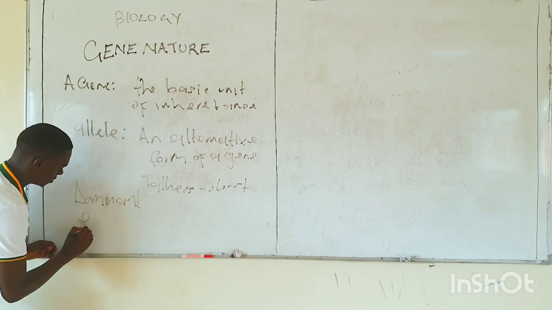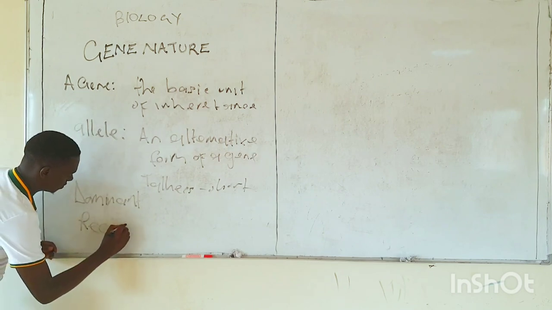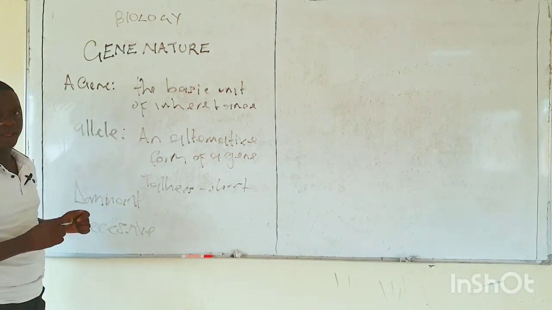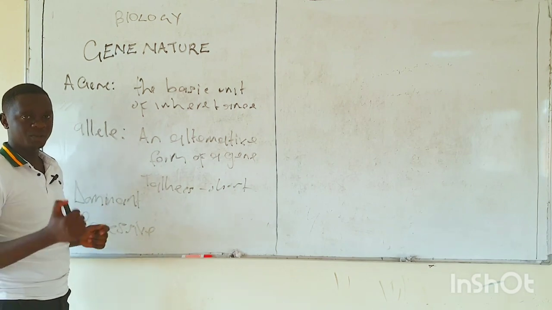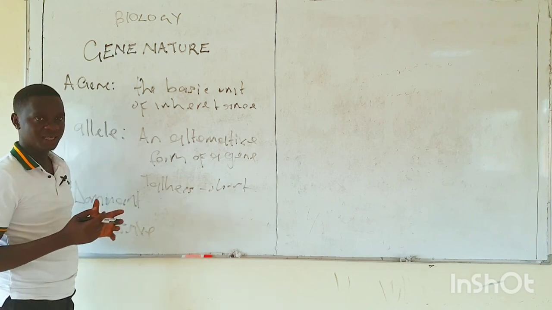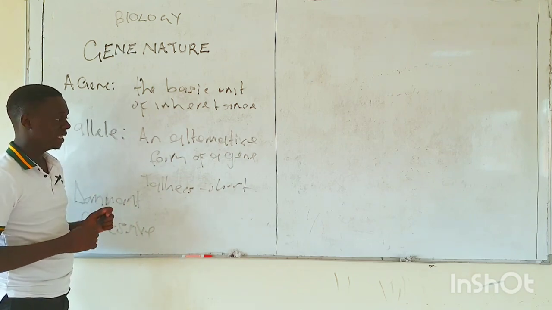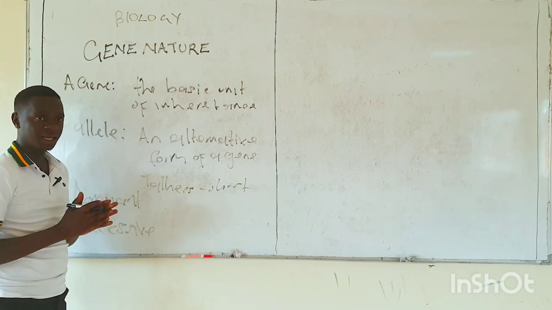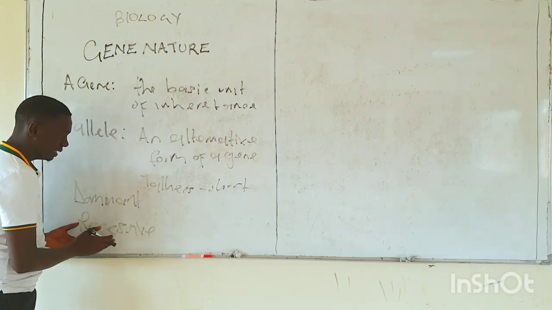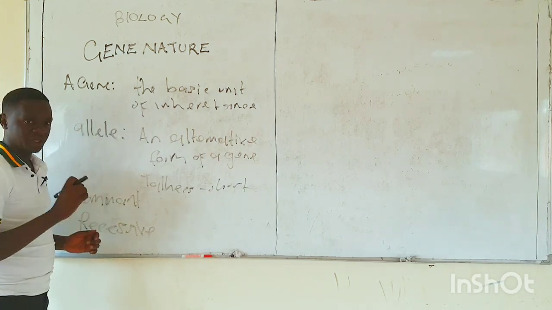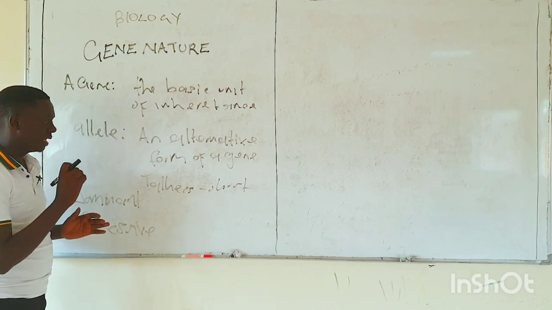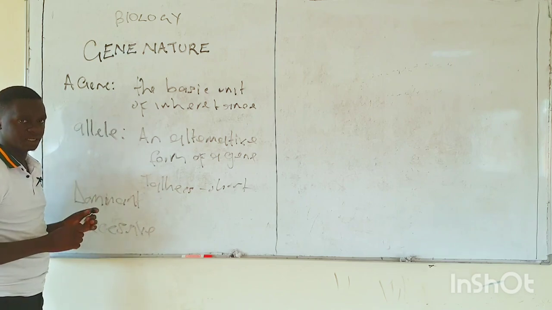Now, a gene can be dominant or recessive. What is a dominant gene? A dominant gene is that gene that expresses itself even in a heterozygous state, whereas a recessive gene is that gene that expresses itself in the phenotype only if it exists in a homozygous state.